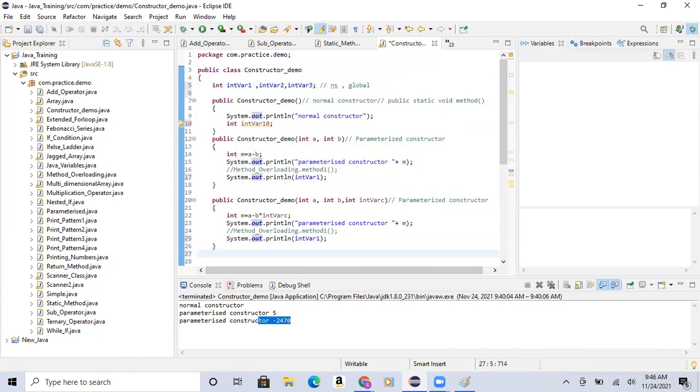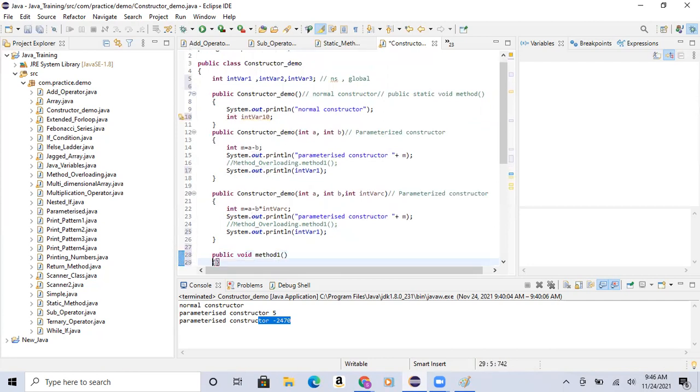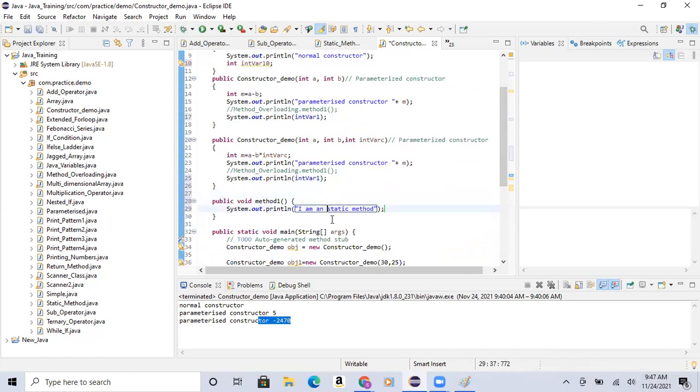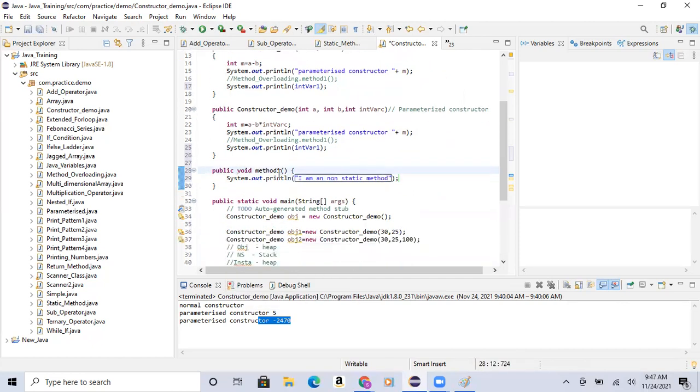For an example, I have created a public void method one. Then this is called a non-static method, because I don't have static in front of it. How can I access this method?